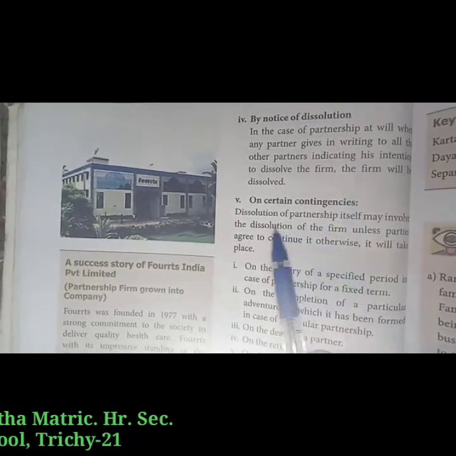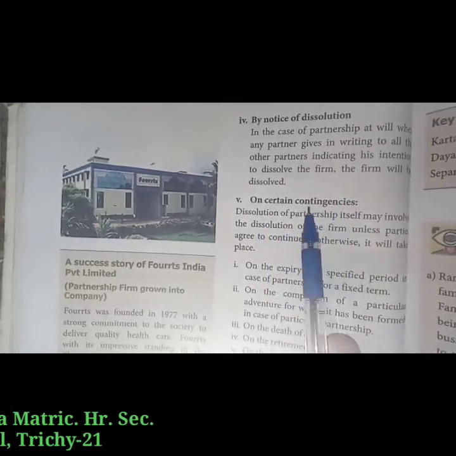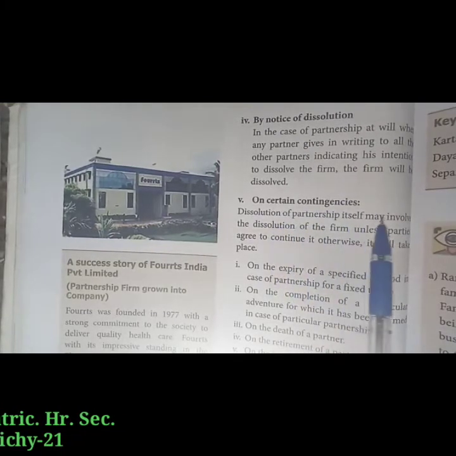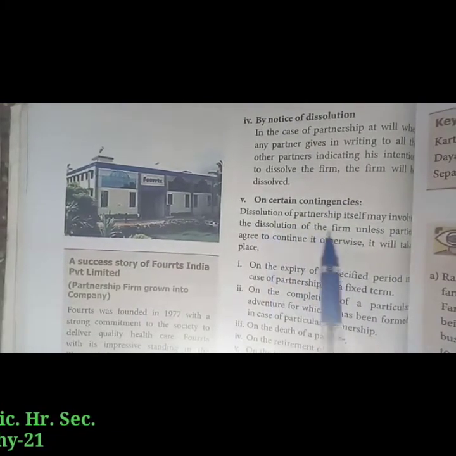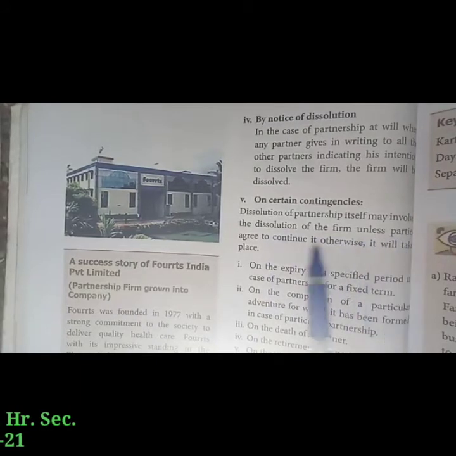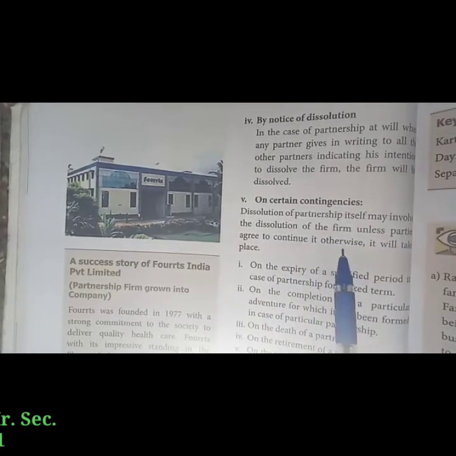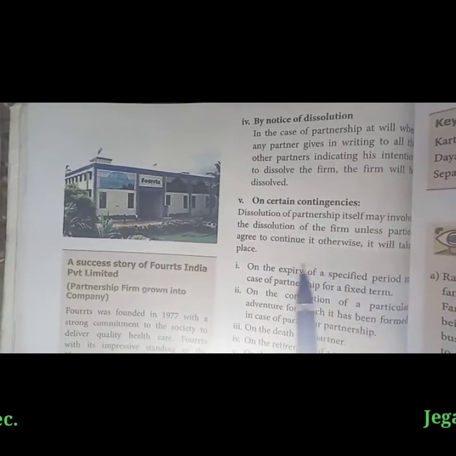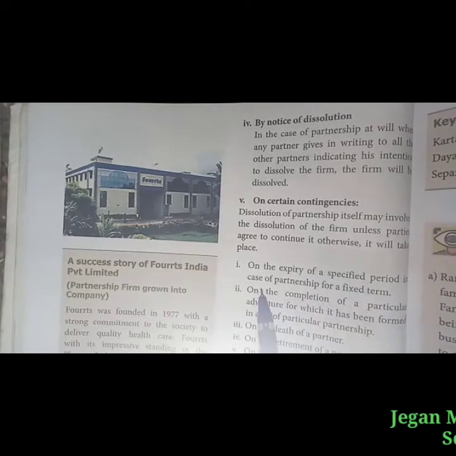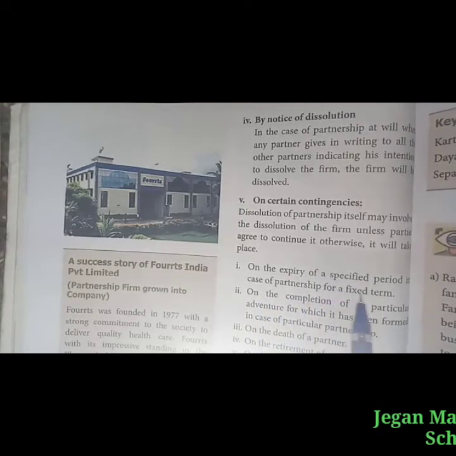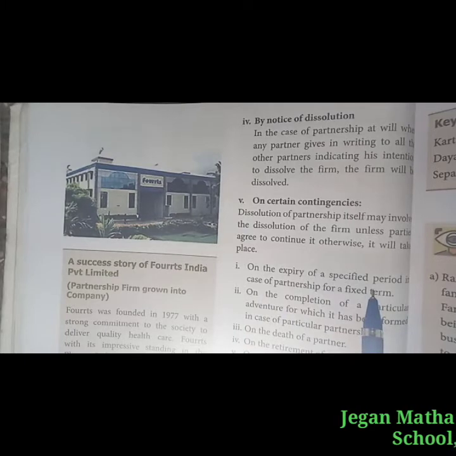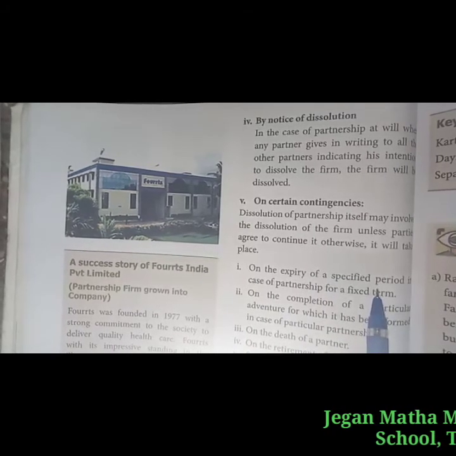The next one, on certain contingencies, certain circumstances. Dissolution of partnership itself may involve the dissolution of the firm unless the parties agree to continue it; otherwise it will take place. First, on the expiry of the specified period, in the case of partnership for a fixed time. After the expiry of the specified period, the partnership comes to an end.